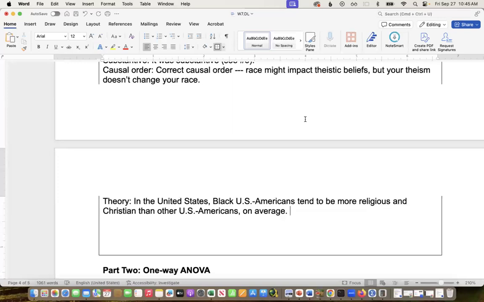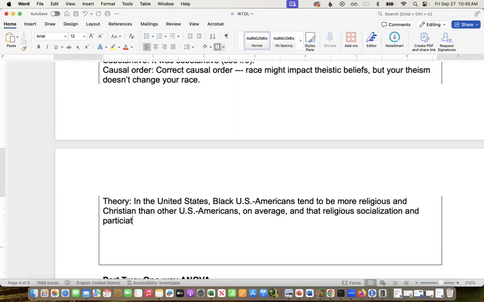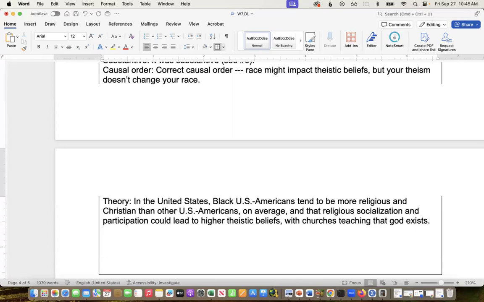I know this, and I'd say that religious socialization and participation could lead to higher theistic beliefs, with churches teaching that God exists. So that's my theory of why: if they're going to church more, are more religious, and are part of religious communities more, they might be learning more that God is real, versus other groups, who, if they're doing that less, might not be learning that or might not internalize that as much.